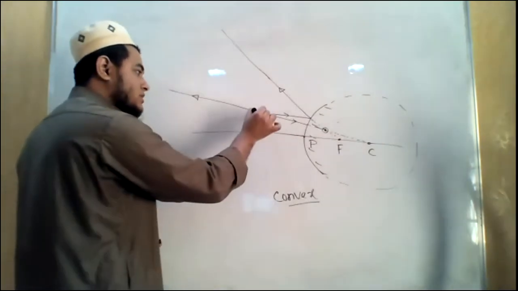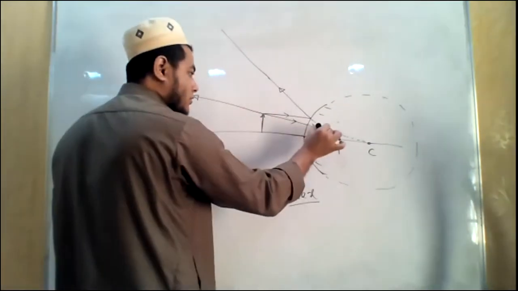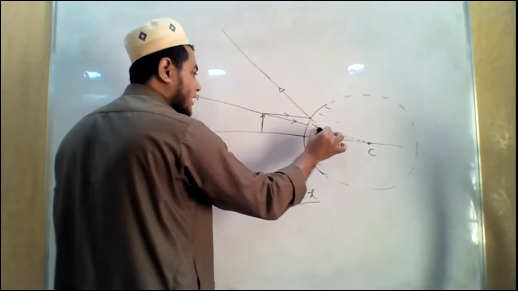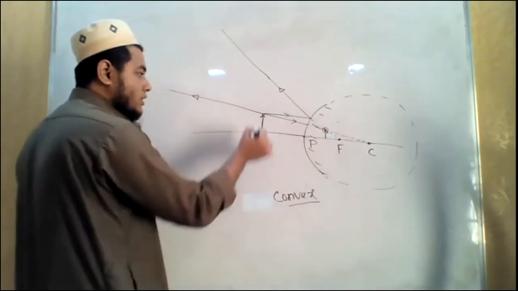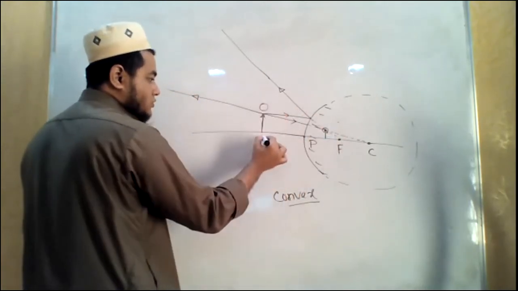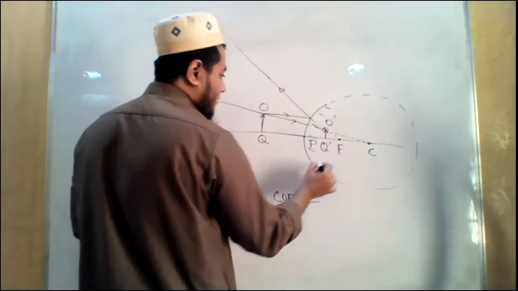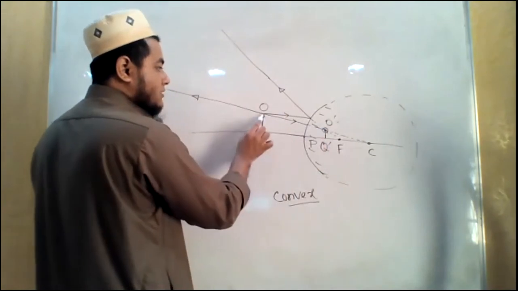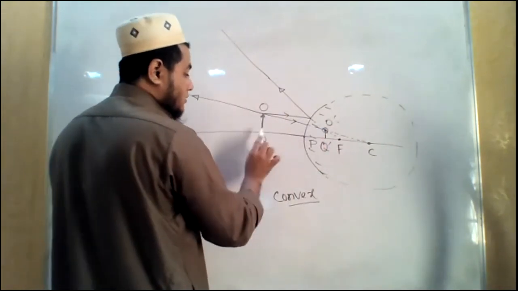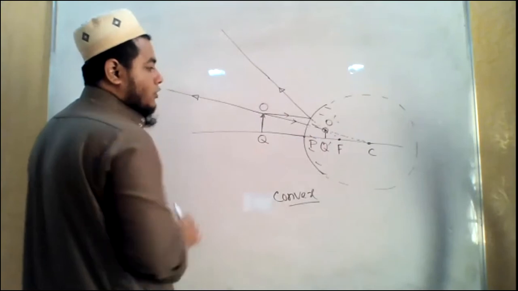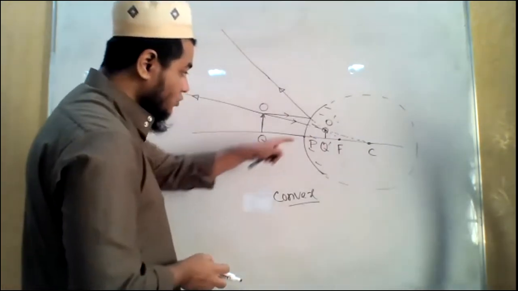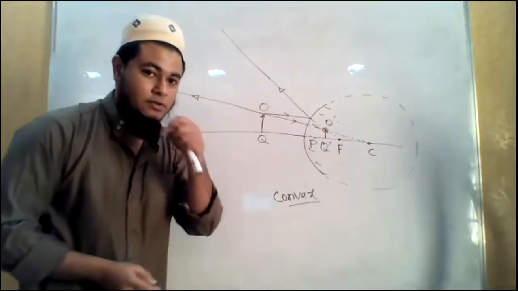And as our object is a perpendicular object, we can draw a perpendicular from this point, and this will give us the image. If the object is OQ, then here it will be O prime, Q prime. That means this O prime is the image of O, Q prime is the image of the point Q. So we will see the object inside the mirror.